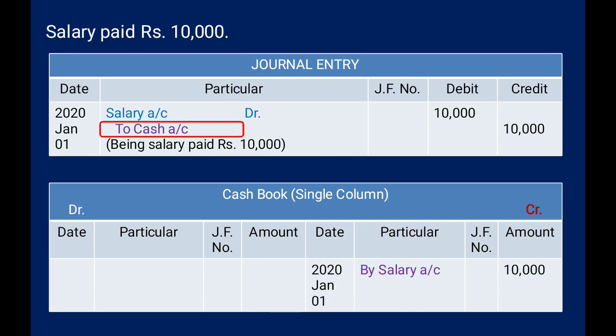After that we have the next, that is salary paid rupees 10,000. Salary account debit to cash account. To cash account, it means this transaction we have to record at the credit side in the cash column, because salary account is debited to cash. To cash, it means credit side of the cash book. So there we will write 'By salary'. Okay.